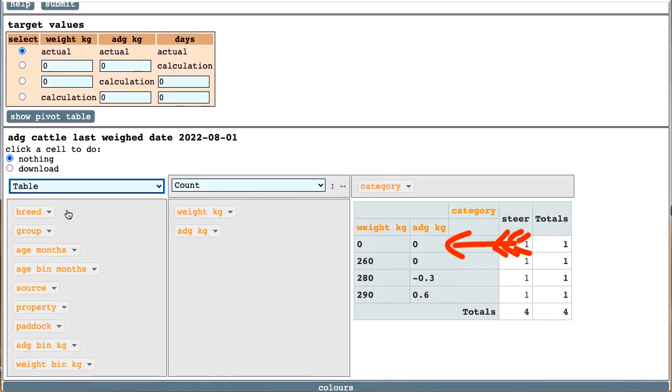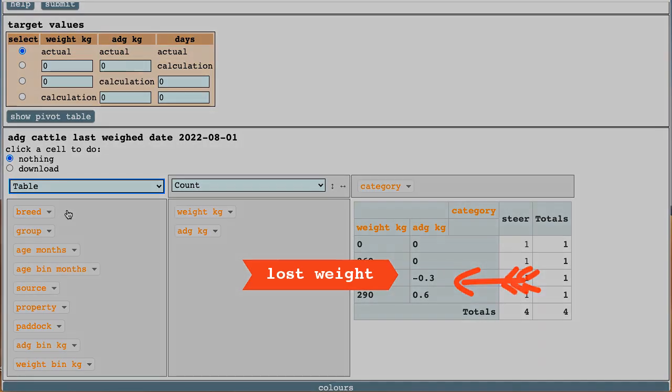These animals have no weight data. These animals have one piece of weight data. These animals have two or more pieces of weight data.